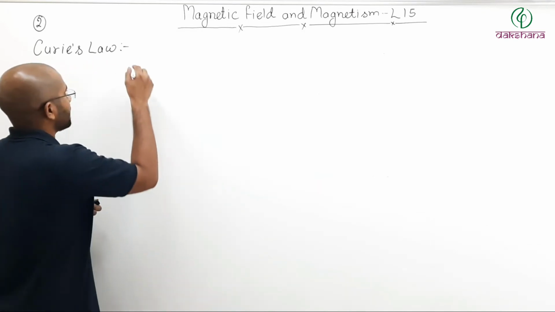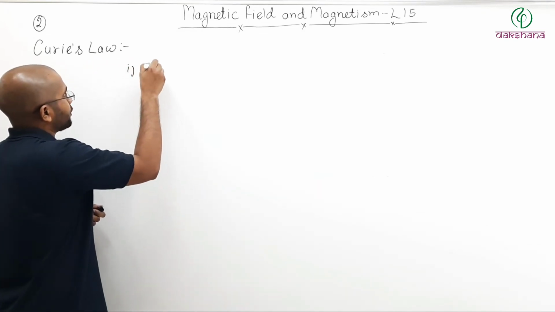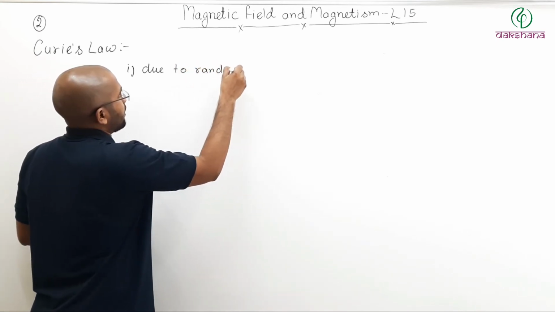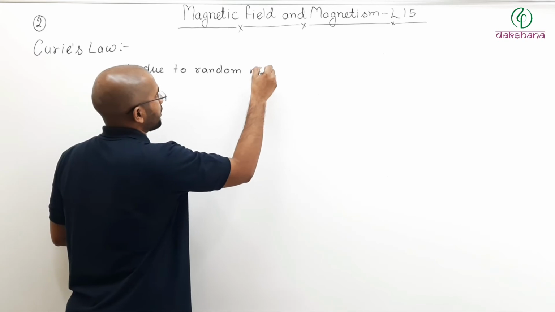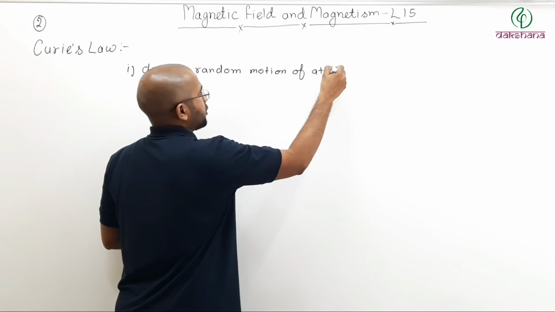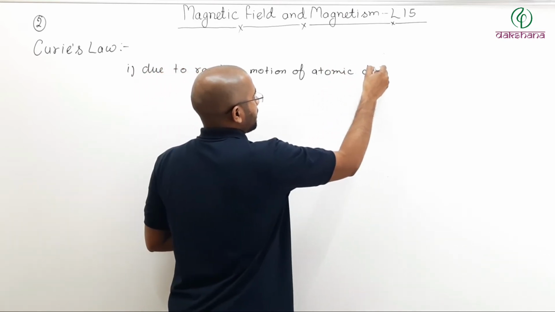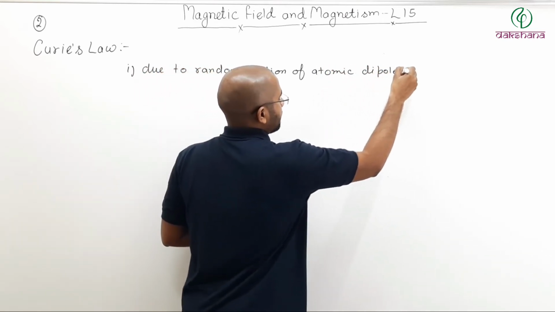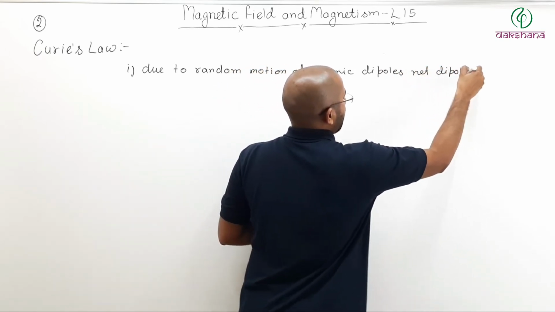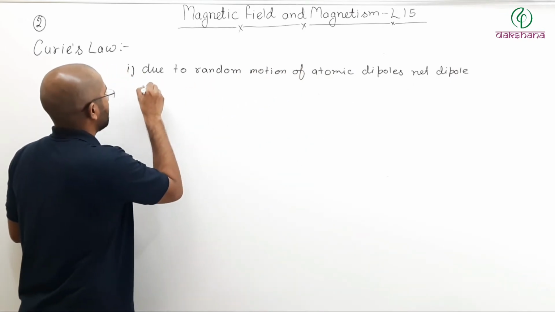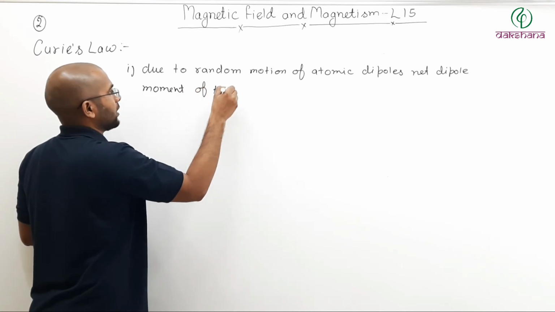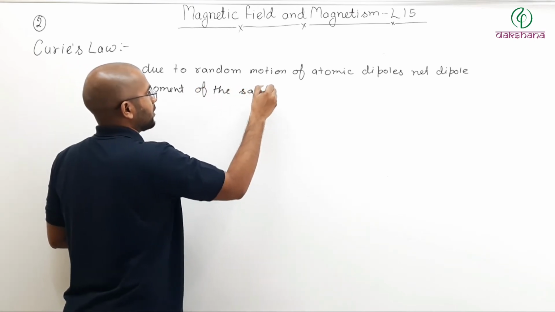So let us write that first. Due to random motion of atomic dipoles, the net dipole moment of the sample is 0.